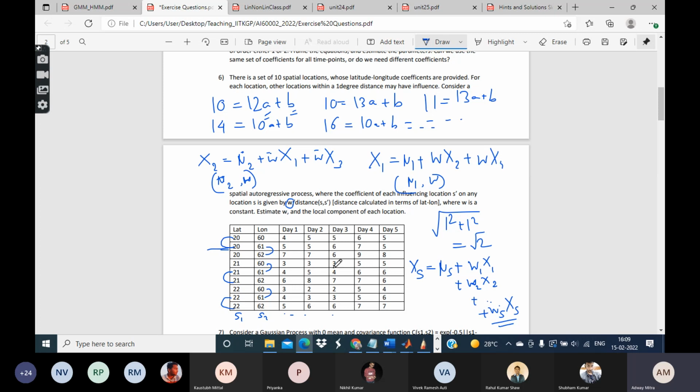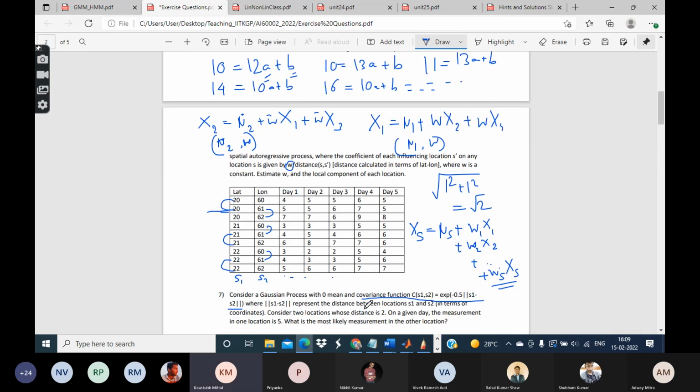Then you can write down the whole joint PDF, which will include S1 and S2 as the unknown terms, and then take the derivative with respect to S1, S2, etc. Basically, you have to maximize that PDF with respect to S1 and S2, and that will give you the answer. Yes, sir. Understood.